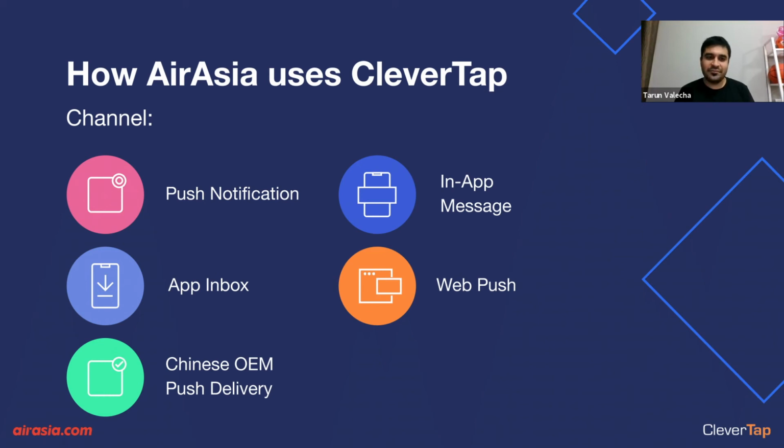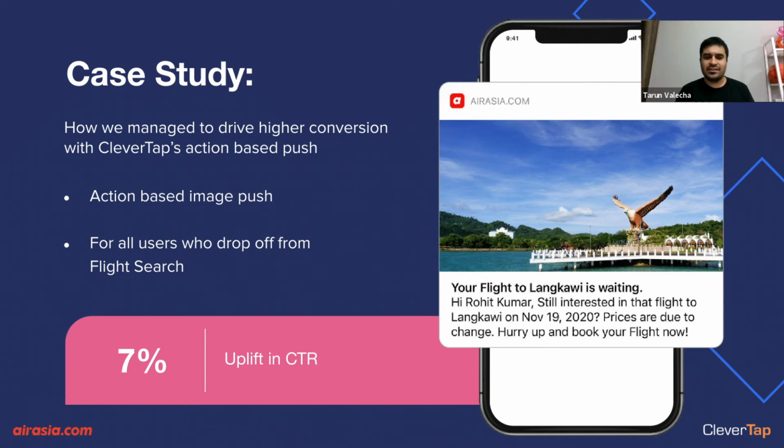Right from where we started, we started with not understanding marketing automation a lot. We started activating a lot more channels within our app, and we currently use push notification, in app inbox, web push, and Chinese OEM delivery for push. I'll stress on the last part, because the other four are something which all companies use. But we have realized that Chinese OEM delivery is really important for us, considering that we have a significant user base based out of China. So delivering to their devices which are not using Google Play services is really important.